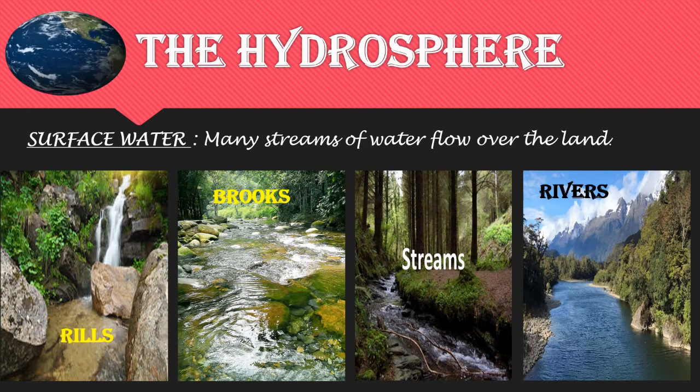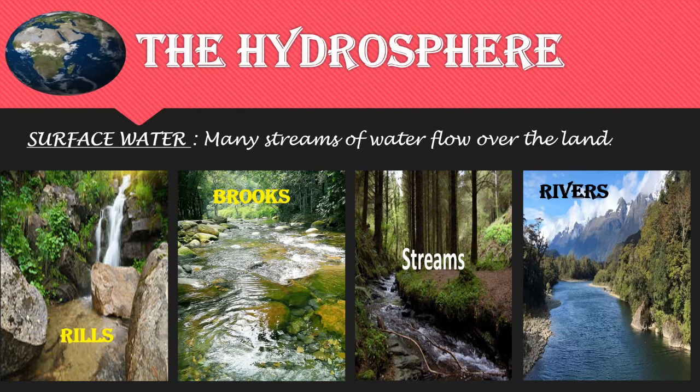It is a shallow channel cut in the surface of soil or rocks by running water. And what is brooks? It is a small stream. And what are streams? Water that flows naturally along a fixed route formed by a channel cut into rock or ground, usually at ground level, are streams.